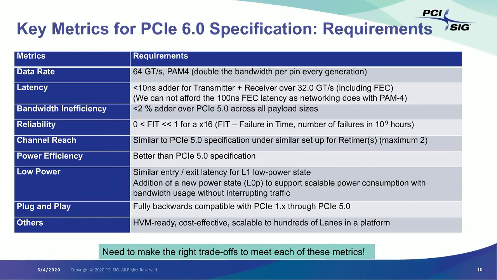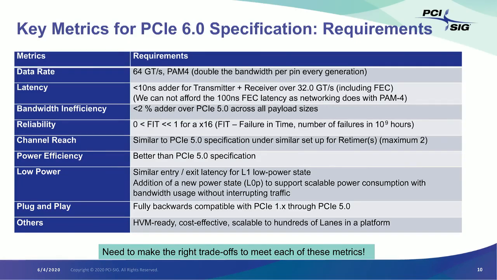Reliability is paramount for us, especially given the hundreds of lanes and in server kind of deployment. And we have a reliability metric called FIT, which is the failure in time. It is the number of failures that we get in 10 to the power 9 hours. So for a by 16 link, we want the FIT to be significantly less than 1, but very close to 0.